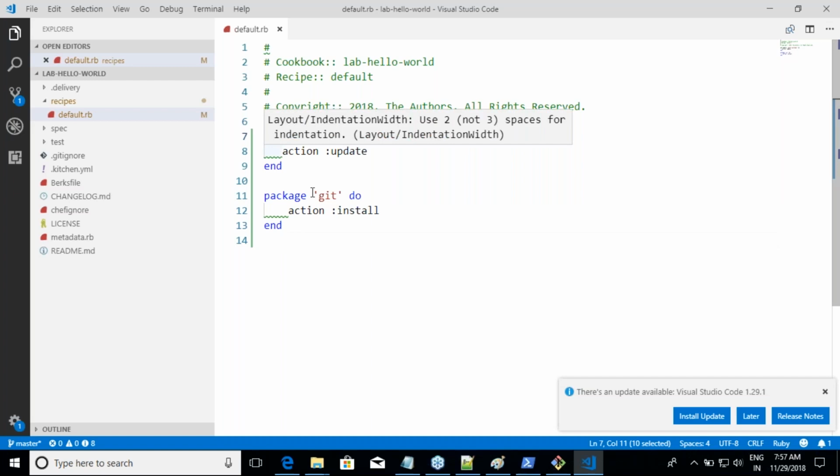Fine? Good. Now I want to basically run this. I want to run this on a Ubuntu machine, because this might not run on a Red Hat machine. If I want to run this on a Red Hat machine, this is a problem. It will fail. Yeah, but let us correct that. It's okay. But as of now, I'll be running this on a Ubuntu machine. Then how do I do that? So where is my cookbook currently? In my local machine, in my workstation. First thing I have to do is upload this cookbook to the server.